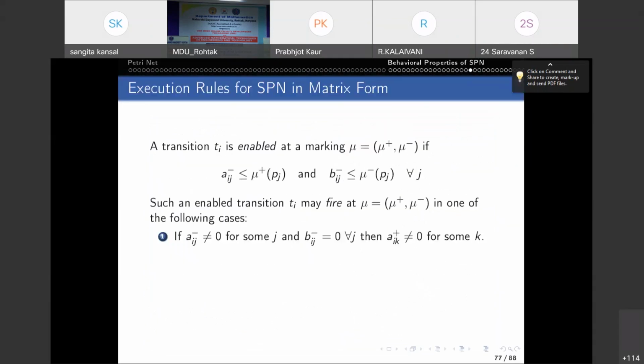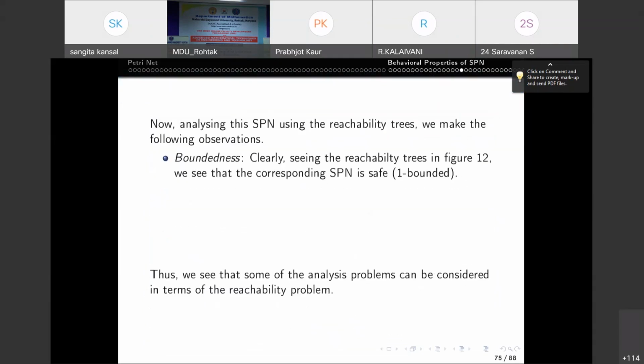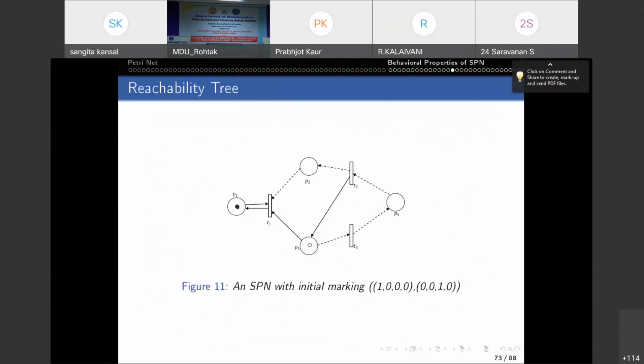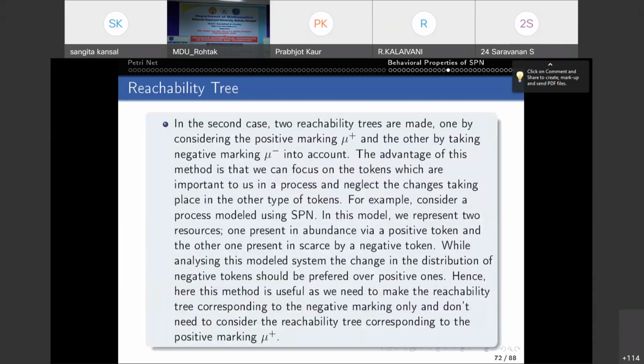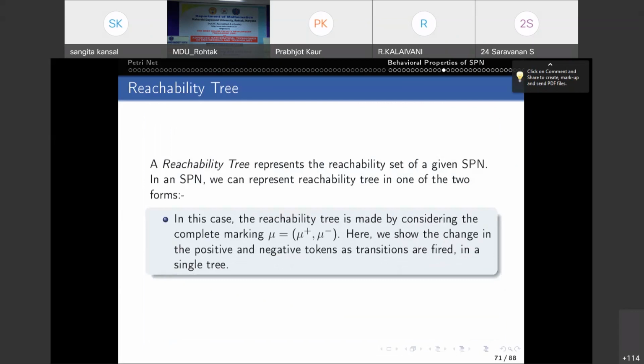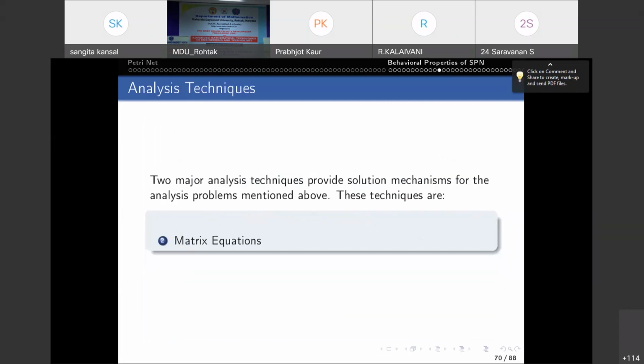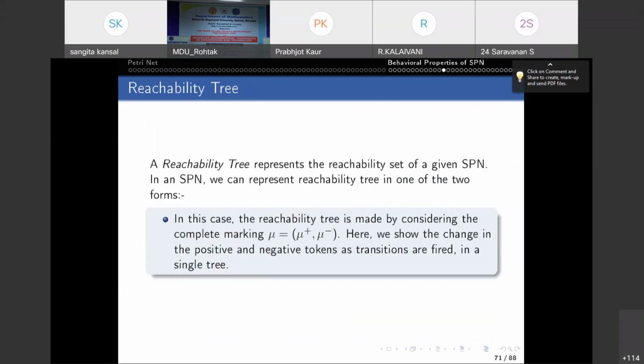Yes. And now similarly, as in the case of Petri net, we talk about the reachability tree. Here also we can find the reachability tree. And these are the analysis techniques: one is the reachability tree and the next is the matrix equation. And here in the reachability tree we have positive markings as well as negative markings.